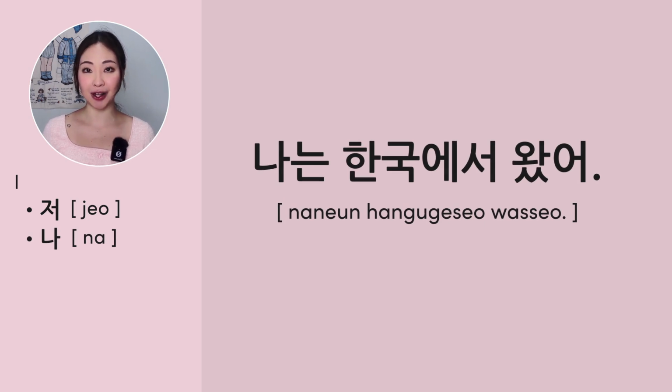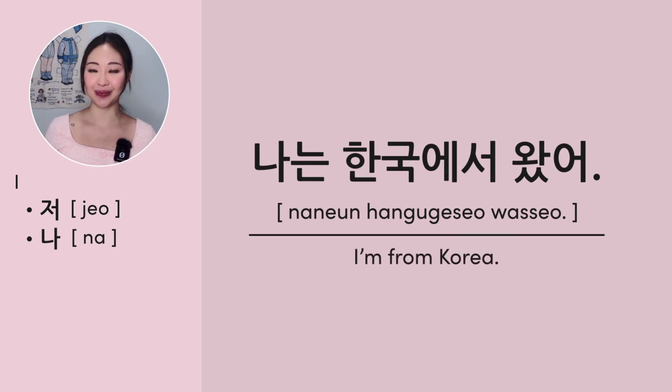Next, the pronoun I can also be 나. This is the casual form. For example, 나는 한국에서 왔어. This means I'm from Korea.